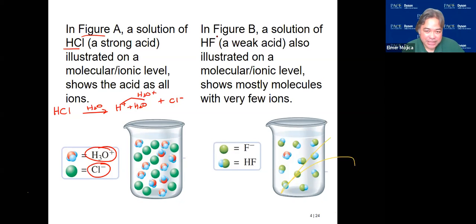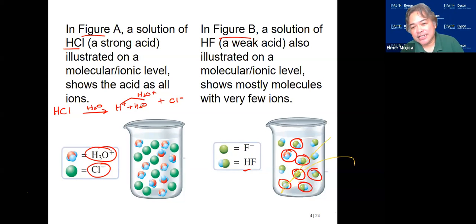Now compare it with B. Look what happened at the end. You still have the HF, so it remains undissociated. It didn't ionize, so only a few did. I think this one is what formed, and this one. So only a part of the species dissociates. So that's a weak acid.